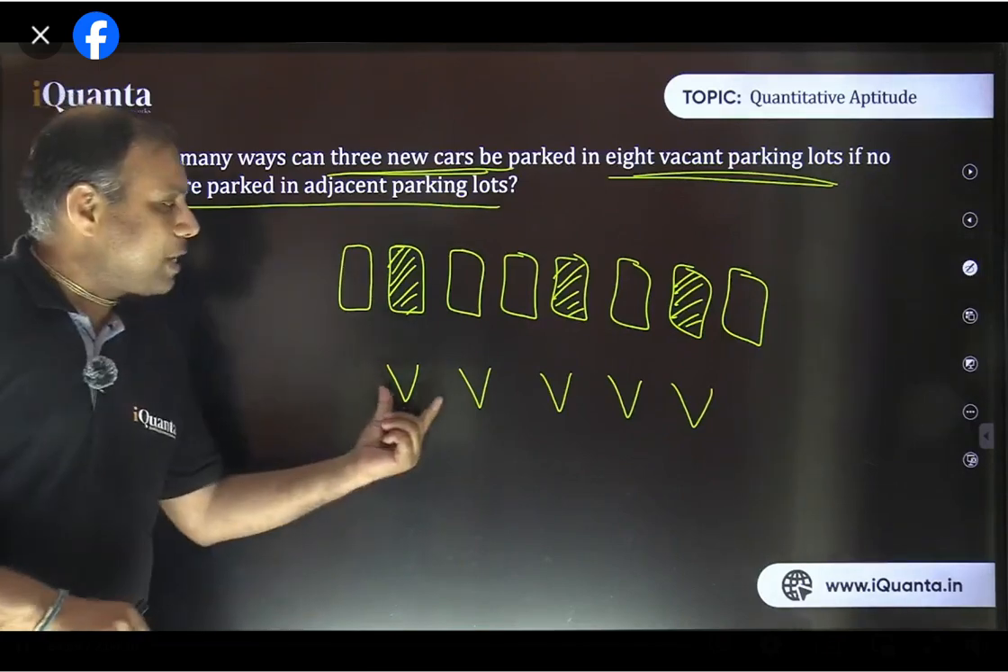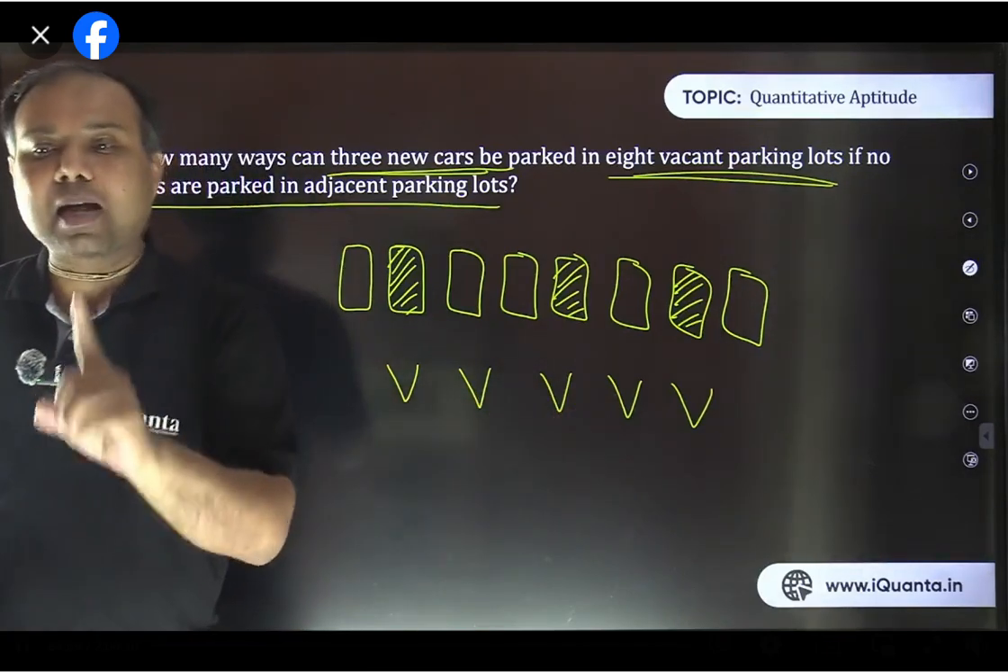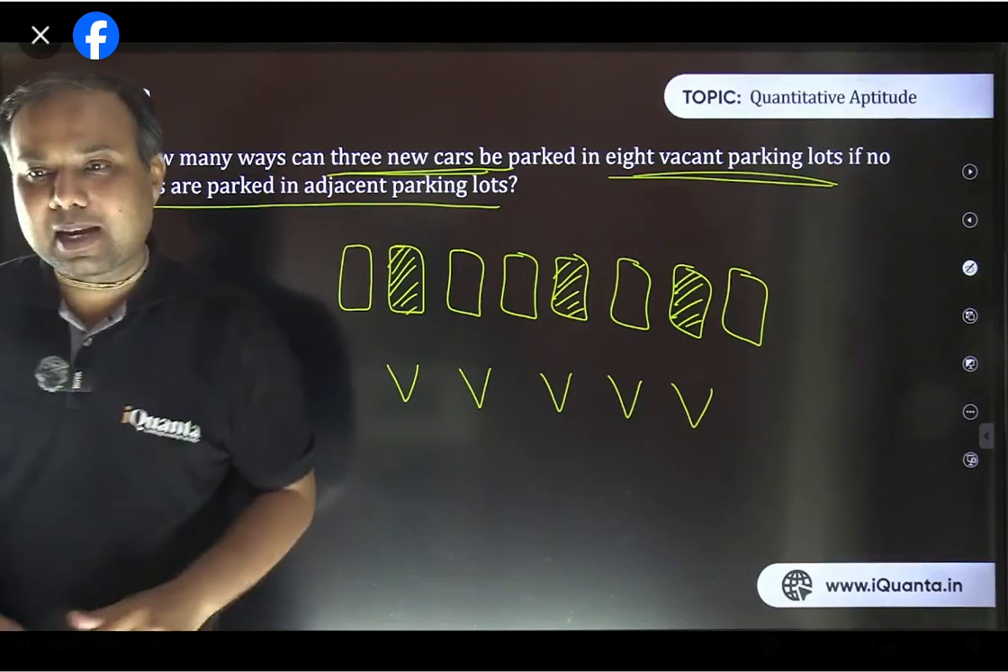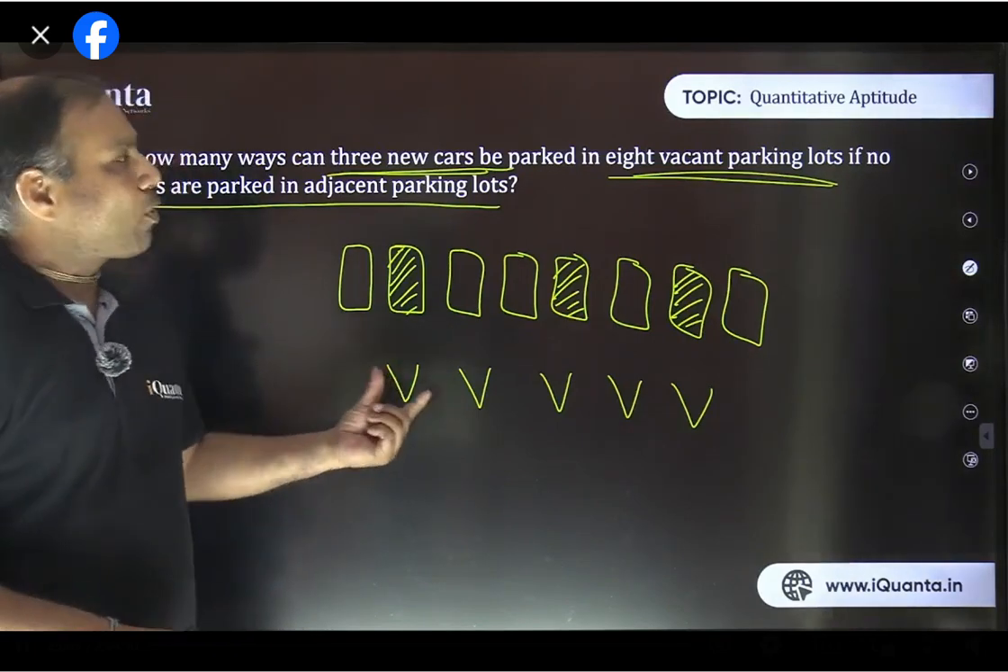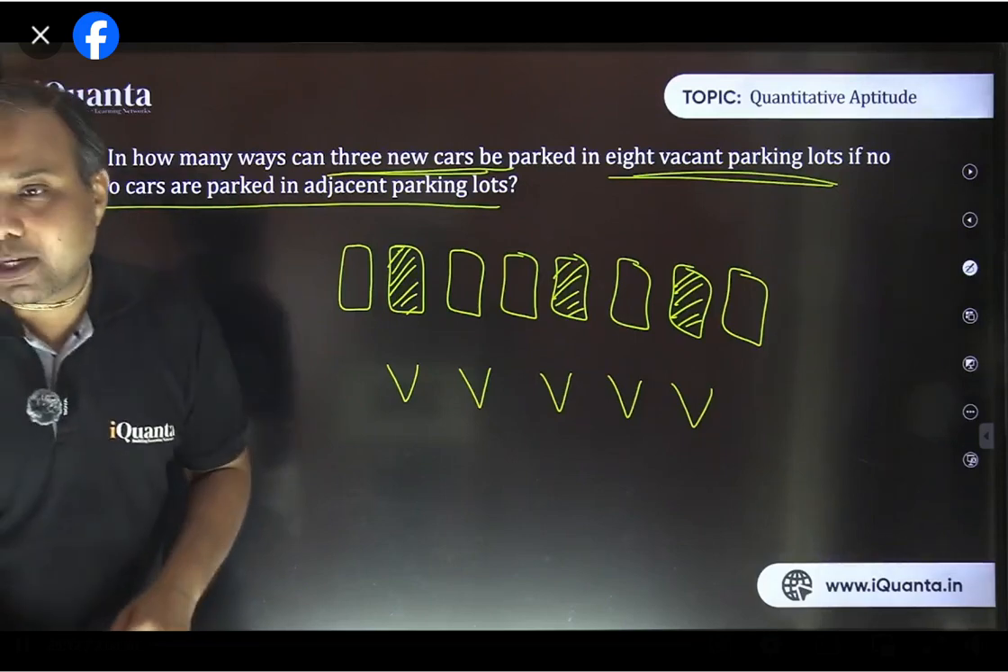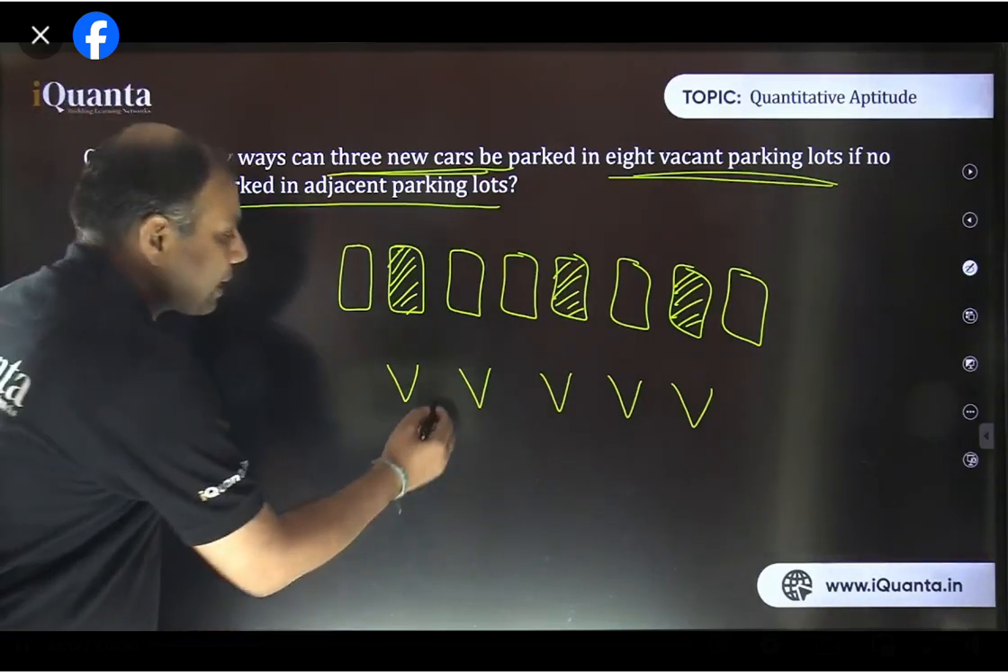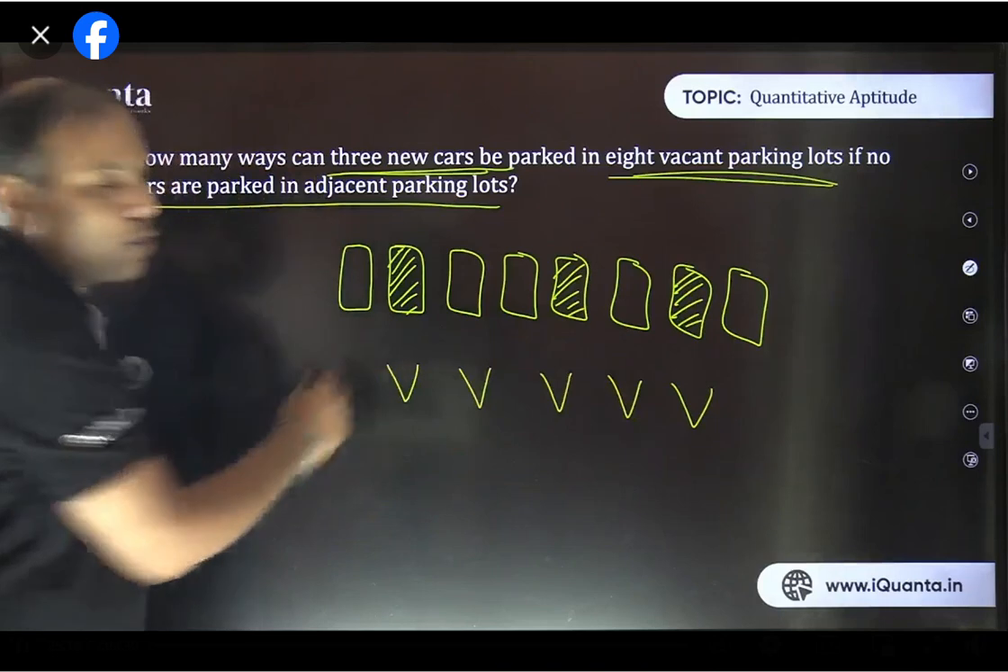Right? Between any 2 consecutive V's, maximum 1 car can be parked. Why can't we put 2 cars here? Because then they will be consecutive, in adjacent parking lots, and that is not allowed. So maximum 1 car can be put in between any 2 consecutive V's.